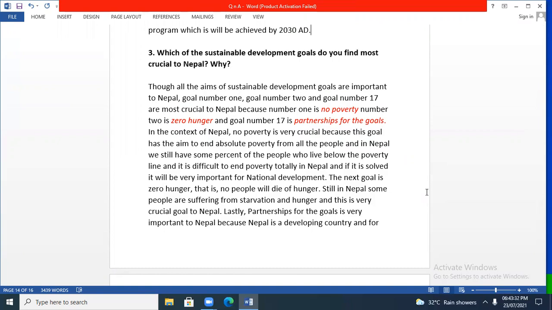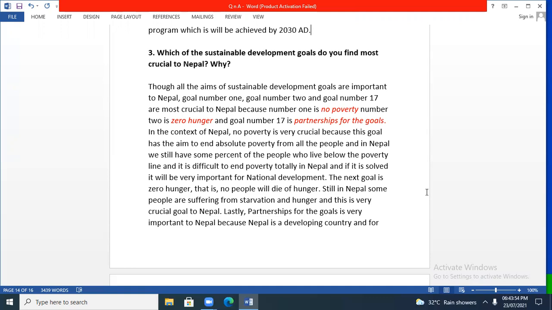In the context of Nepal, no poverty is very crucial because this goal has the aim to end absolute poverty from all the people, and in Nepal we still have some percent of the people who still live below the poverty line, and it is difficult to end poverty totally in Nepal, and if it is solved, it will be very important for national development.